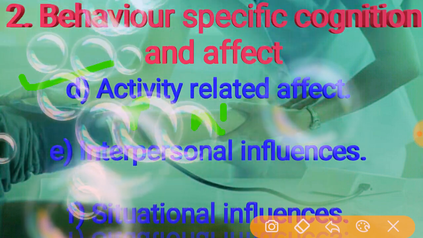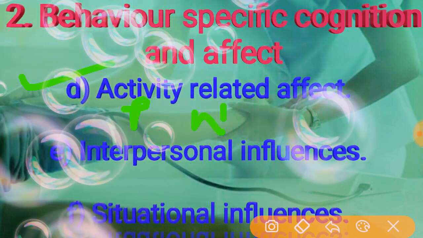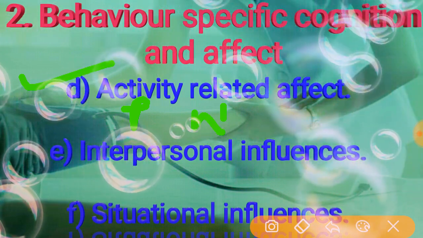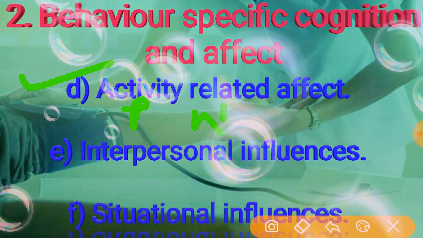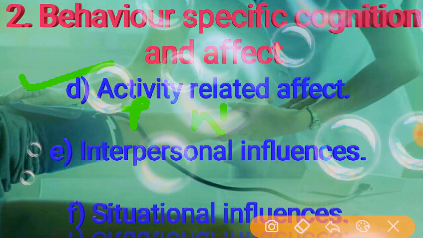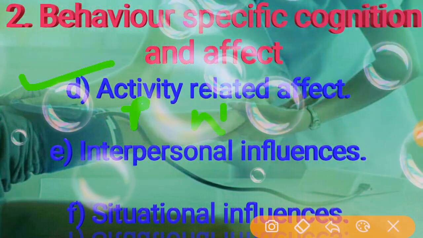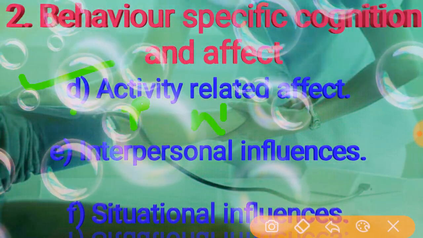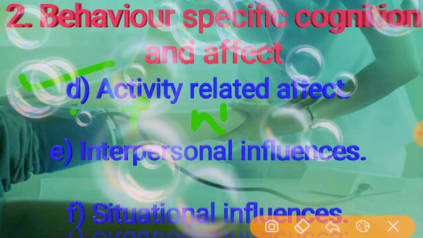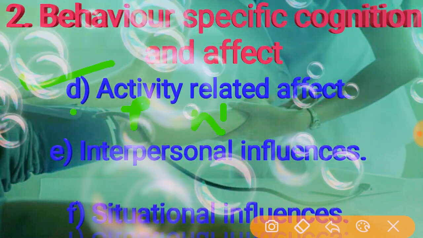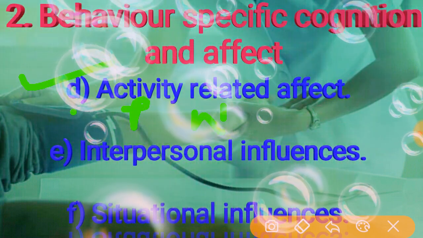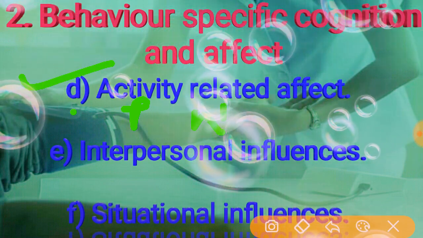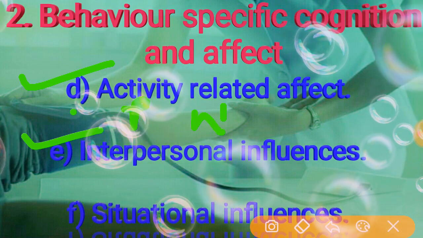Activity-related effect influences perceived self-efficacy, which means the more positive the subjective feeling, the greater the feeling of efficacy. If we increase the feelings of efficacy, it can automatically generate further positive effect, that is the activity-related effect.